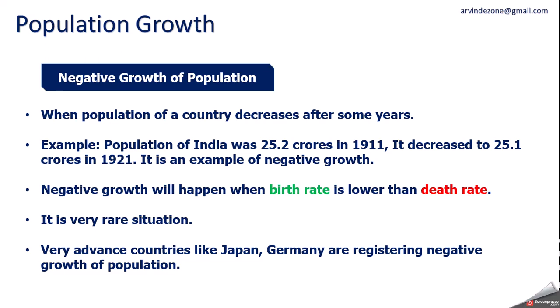Their death rate is also very, very low. But remember, we cannot make the death rate zero. It's a natural thing. People will die, but we can control the birth rate and we can bring it up to zero. So that's why in their country, birth rate is highly controlled. So it has become lower than the death rate, and that's why in their countries, population is decreasing. It is called negative growth of population. Objective type question may come, name the countries where population is registering negative growth. Then you can write Japan and Germany.